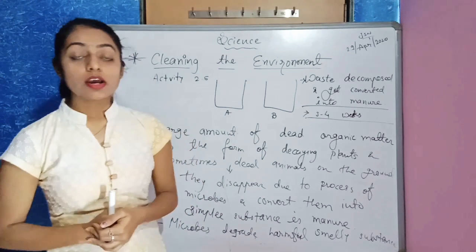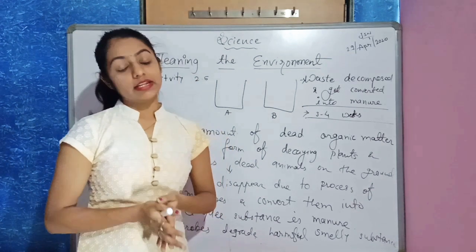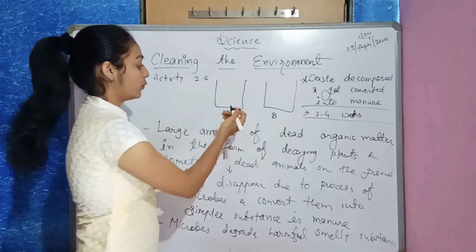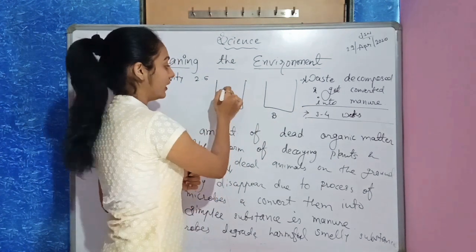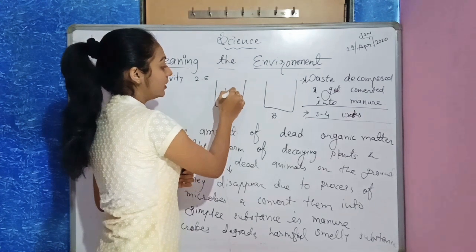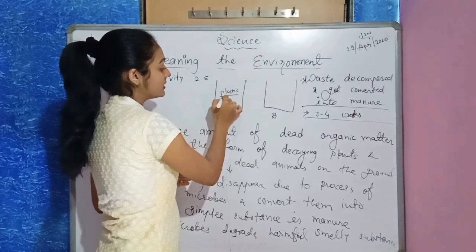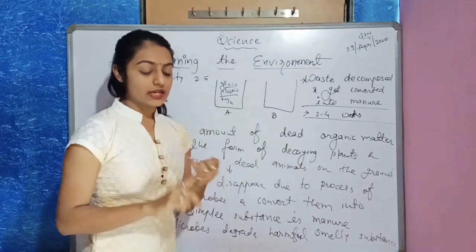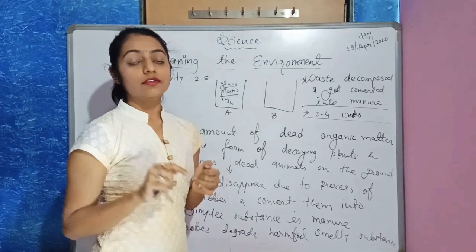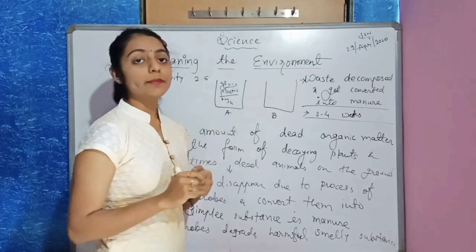For that, one activity is already given in the textbook. Suppose bucket A and bucket B. In bucket A, you will fill plastic bags, some glass, mirror, plastic glasses, all that waste.